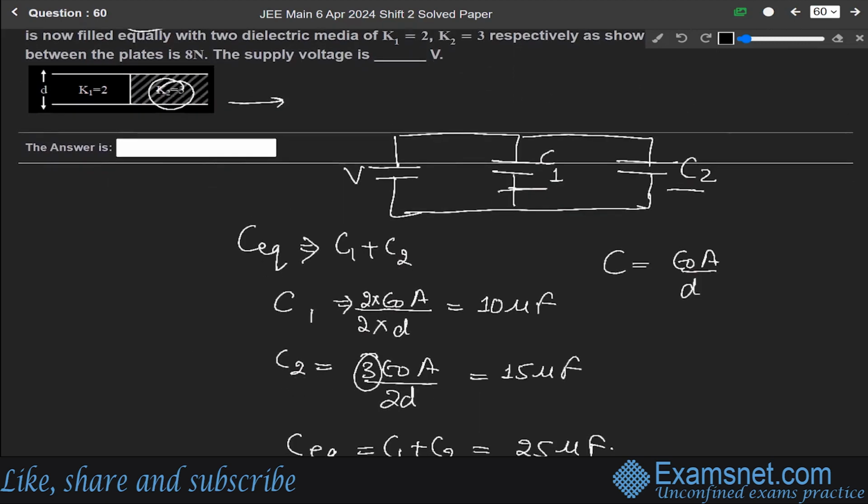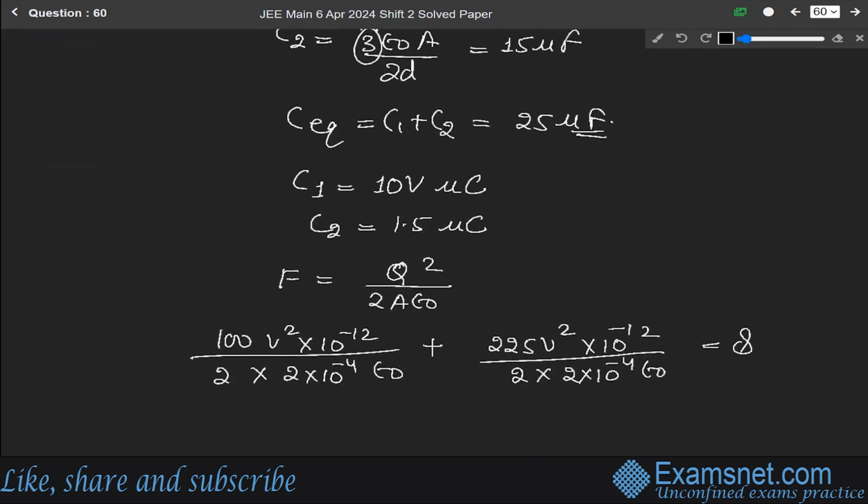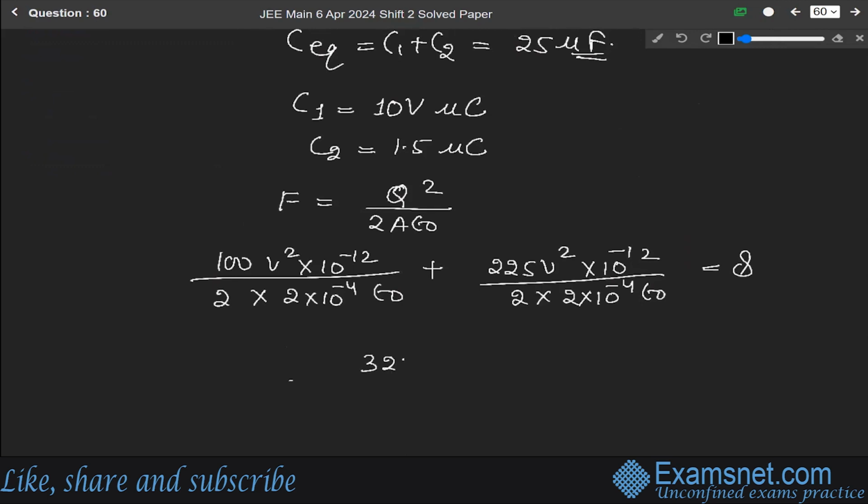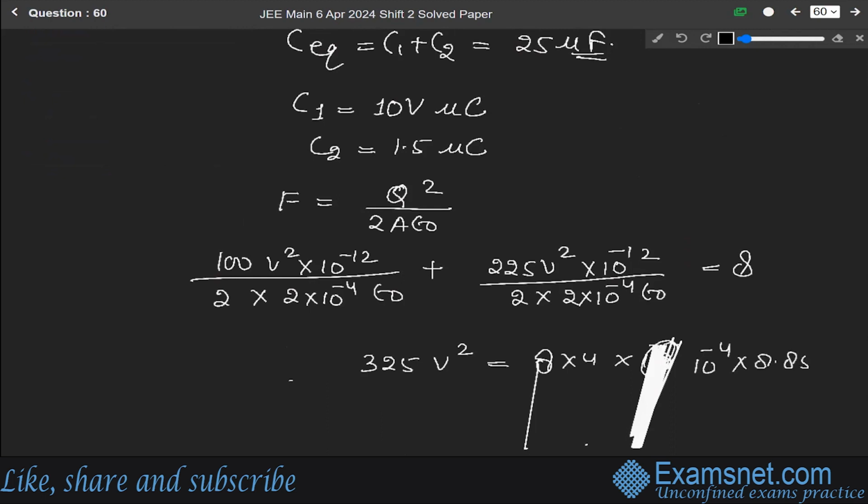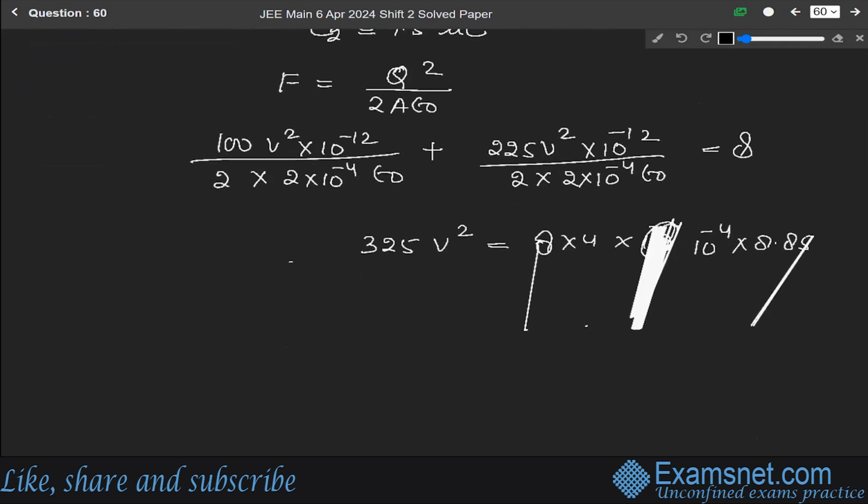As given in the question, the force is 8 Newton. So solving it, we get 325 V square equals 8 × 4 × 10 to the power minus 4 × 8.85, because the value of epsilon naught is 8.85. So V square will be equal to 32 × 8.854 × 10 to the power minus 4 over 325.